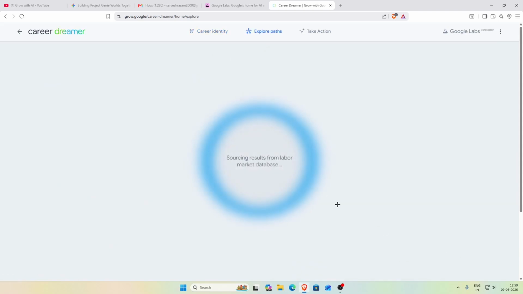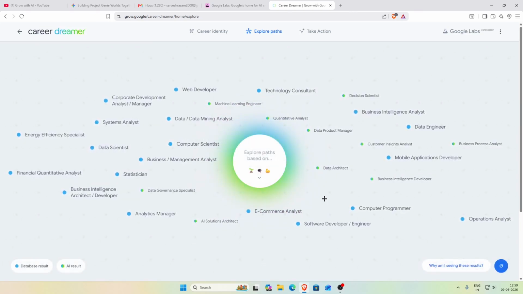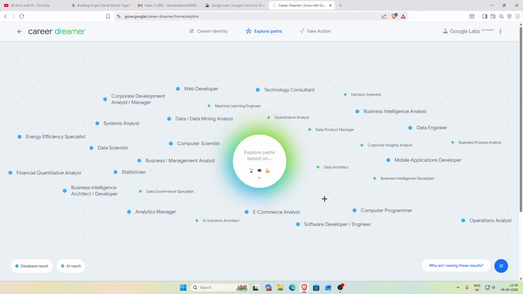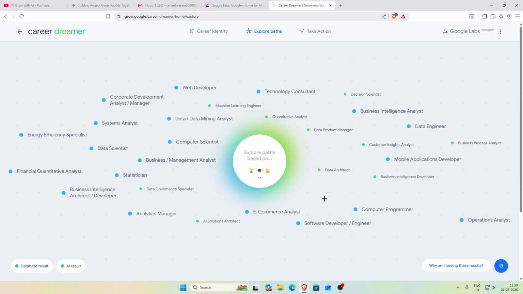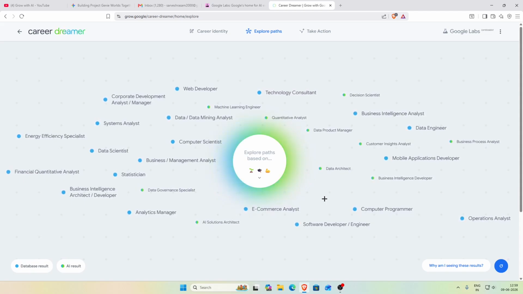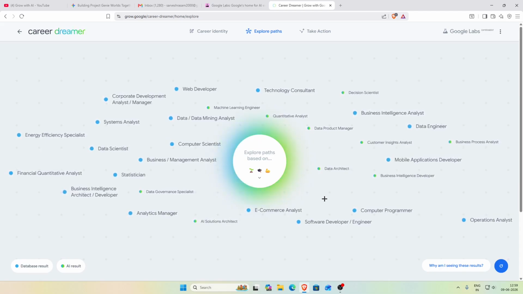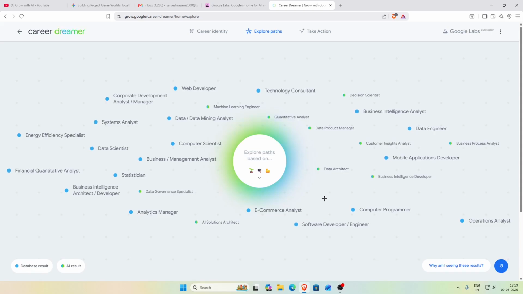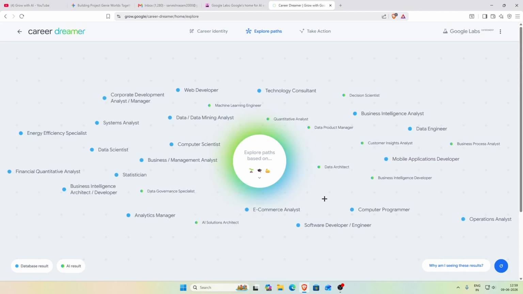Now let's click on explore paths. Let's see what paths or jobs I can do based on my experience and my master's degree. Wow, look at all the roles available over here as a map. This is what I wanted to show you today. Based on your experience and your master's or bachelor's degree, you can figure out which type of job or role you want to do in the future, or currently. You can get an insight into what type of job you can do. These are all the career paths available for me, and it looks really nice.